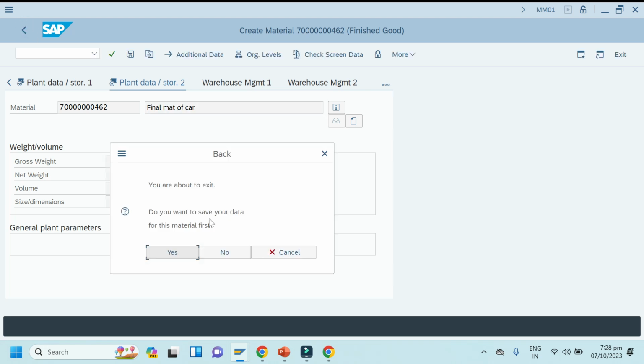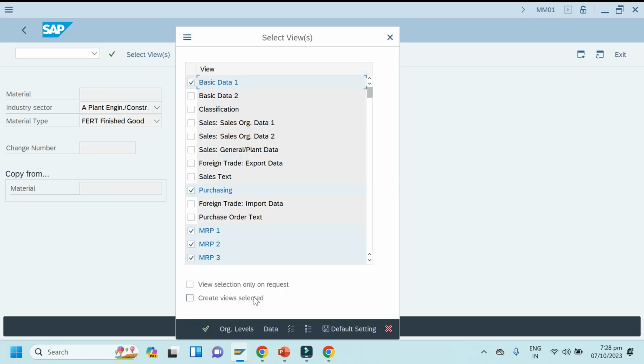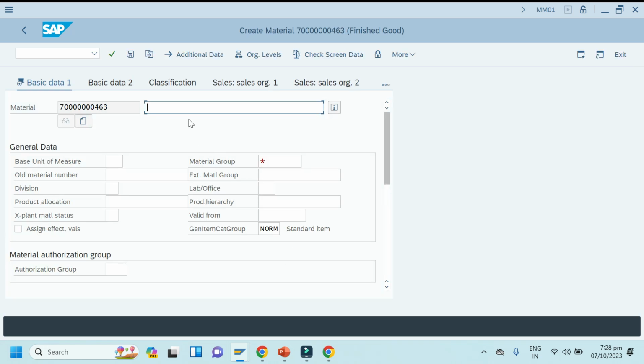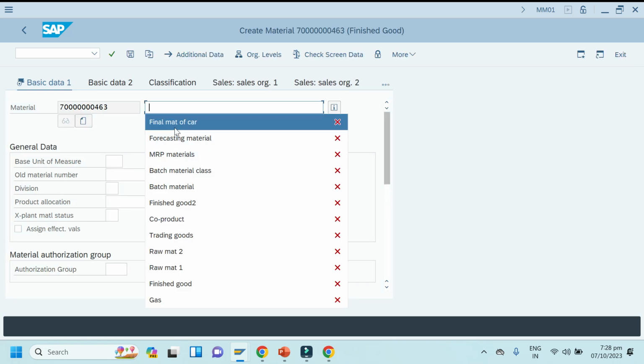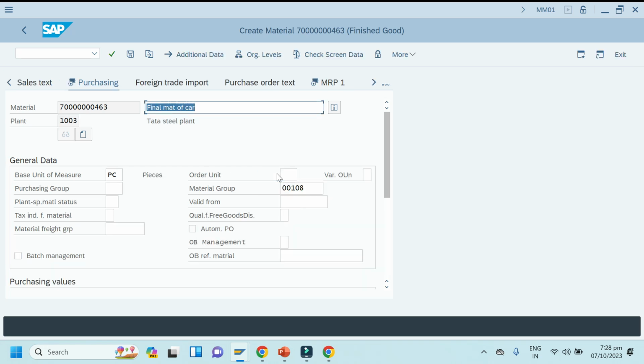One minute. Click enter. I have not entered here plants, right? This is normal, we already know. I will explain about the MRP view only. Click enter. Enter required details if anything, otherwise just skip it.